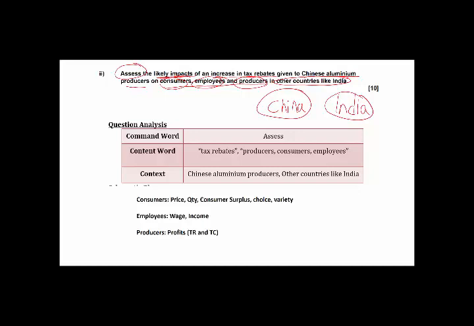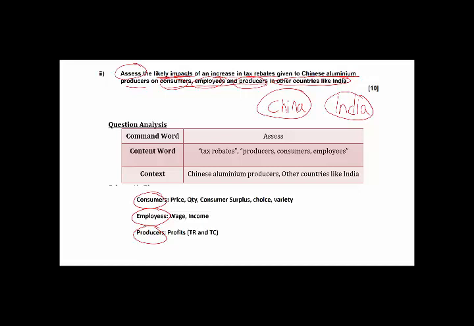All right, so you need to look at the effect of an increase in tax rebates on the economic agents of another country, India. These economic agents we are concerned about are your consumers, employees, as well as your producers. Okay, so please be very careful. Do not just look at this as a question specifically on China, because this question is asking you what happens when there's an increase in tax rebates in China on your aluminium producers. How will this impact the consumers, employees, and producers of India?